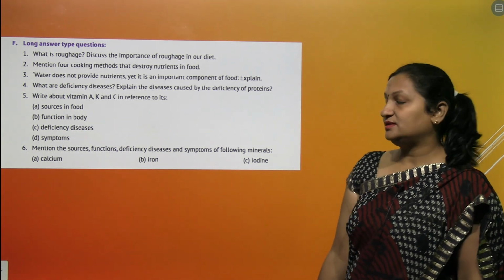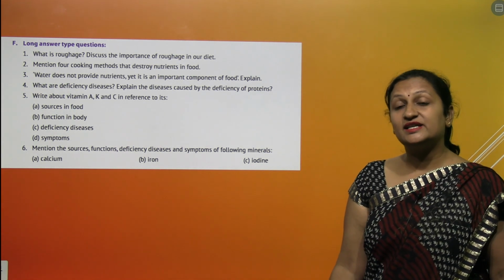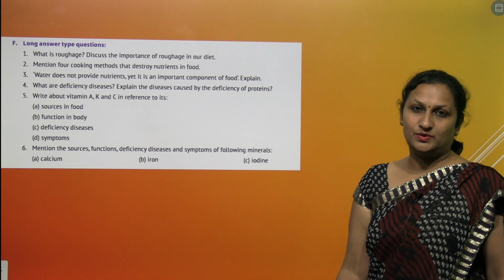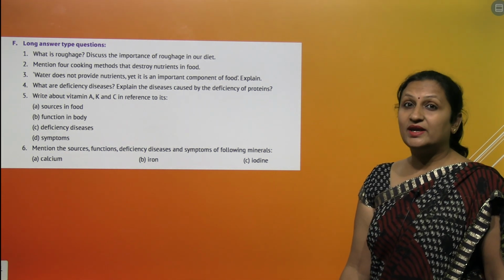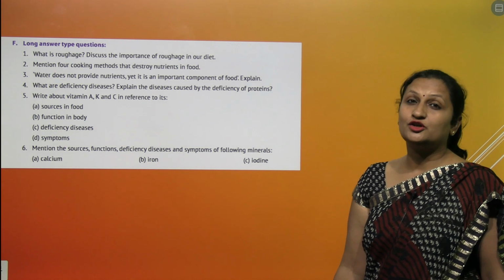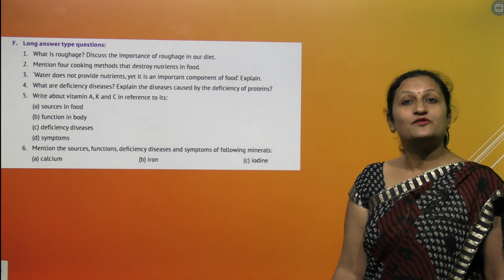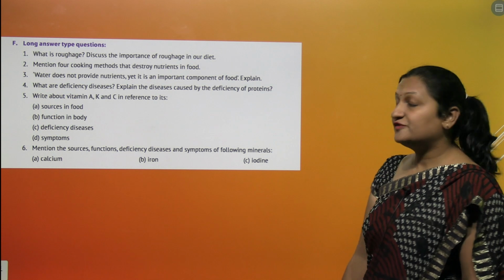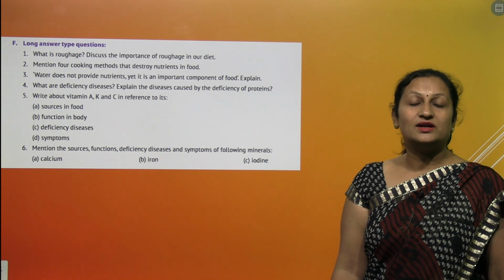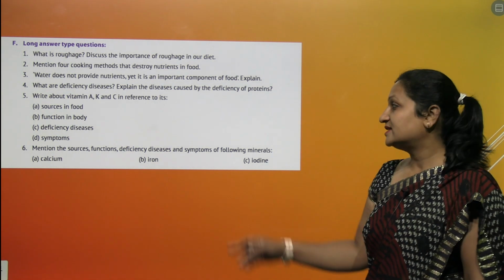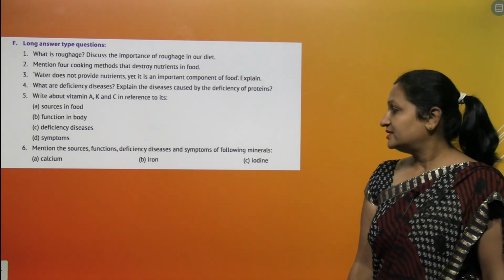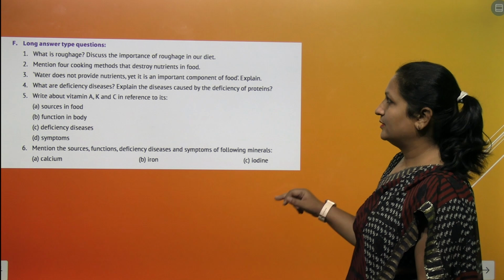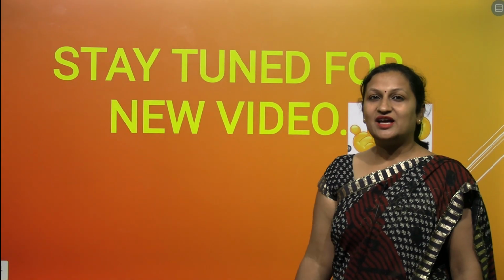Then is iodine. Main sources of iodine are dairy products and vegetables you eat. The function of iodine is very important for proper functioning of your heart and proper functioning of your digestive system. Deficiency of iodine is called goiter and the symptoms include swelling in your neck. That is all with iodine. So here we have done this chapter.